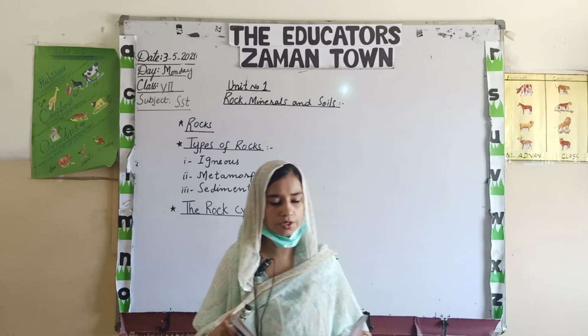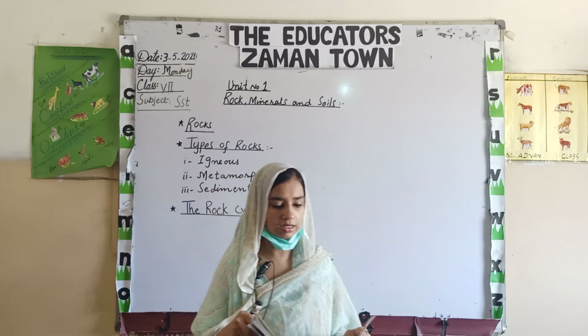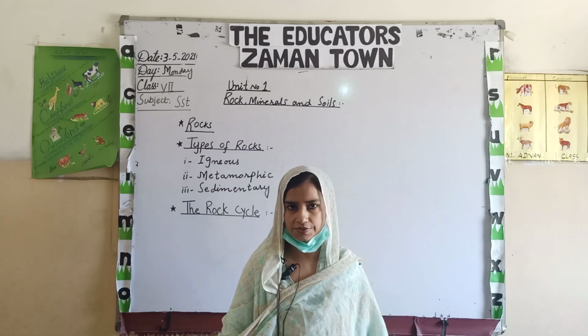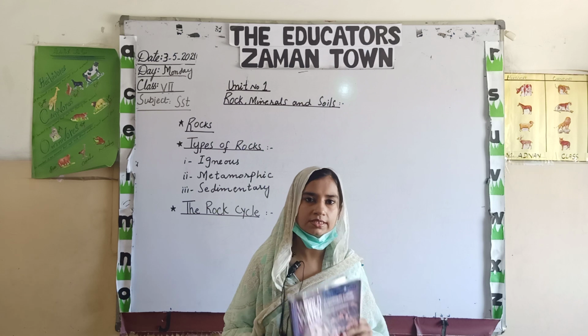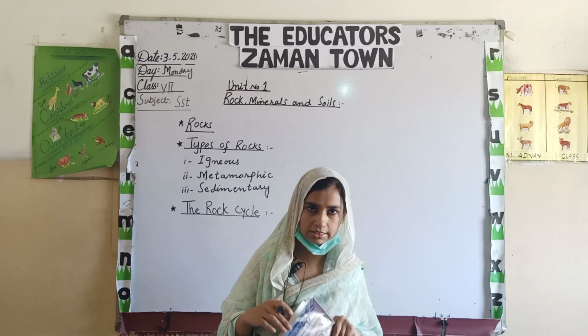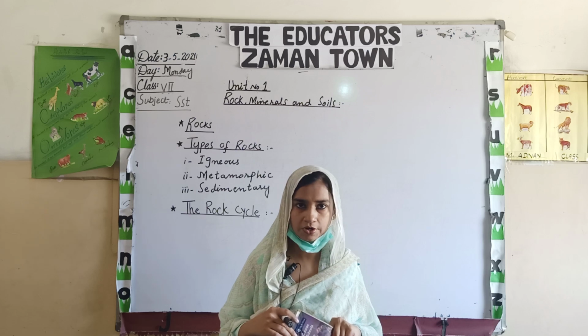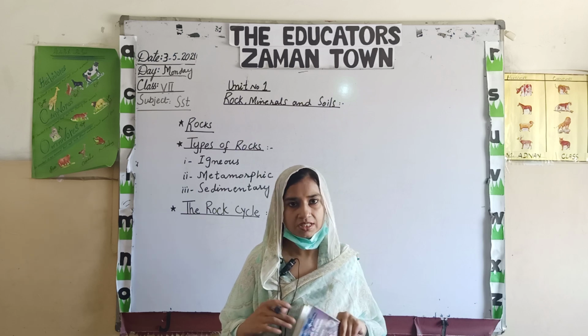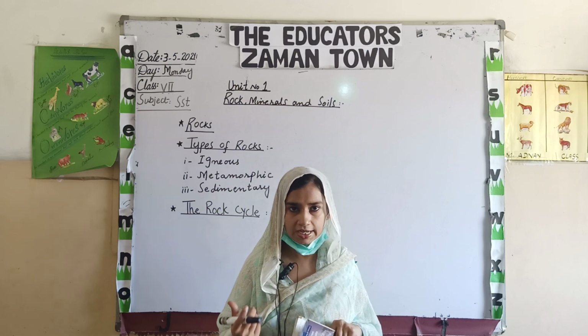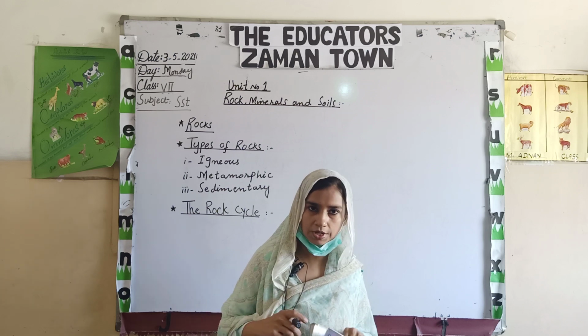Before starting the chapter, you must know about the term rocks. What is a rock? Rock is basically solid material that is present on the surface of the earth as well as inside water reservoirs in the form of minerals and sand particles. These sand particles are in the form of grains. These grains are joined together.